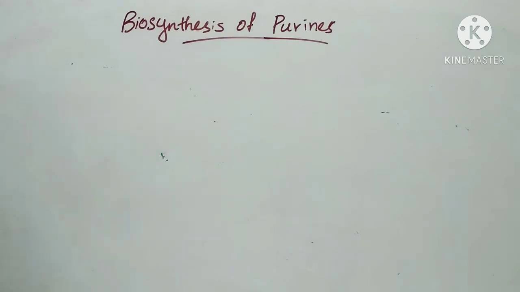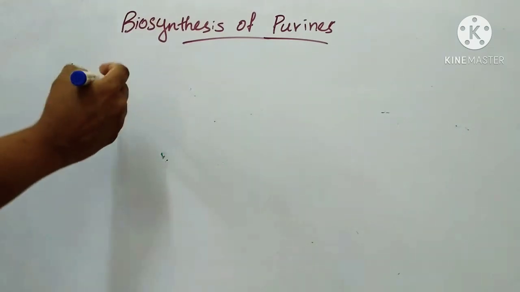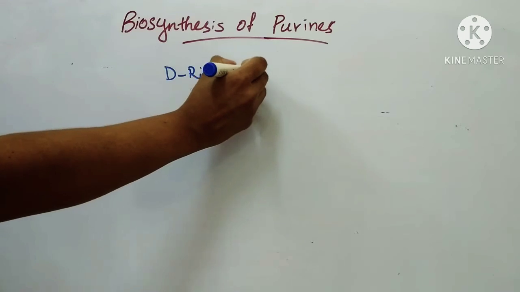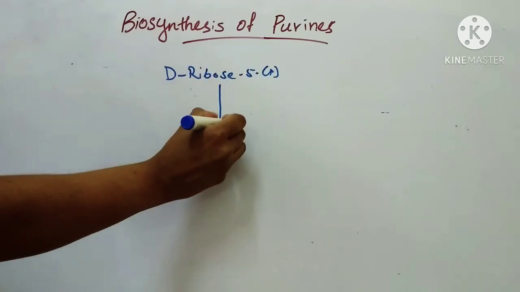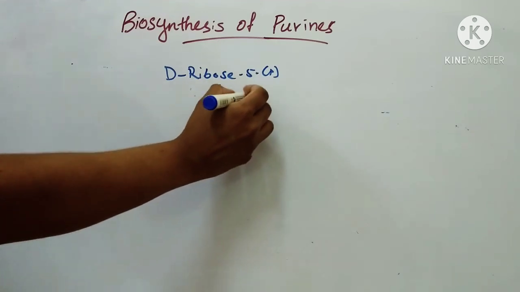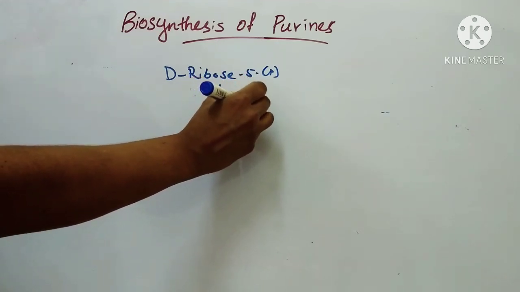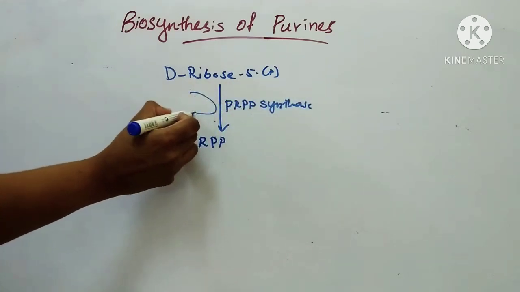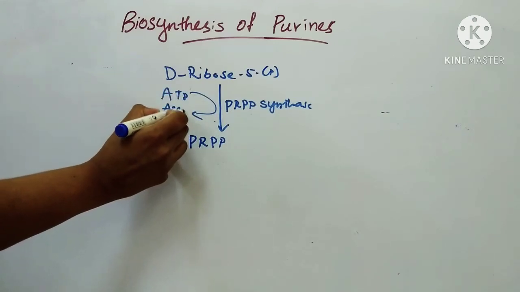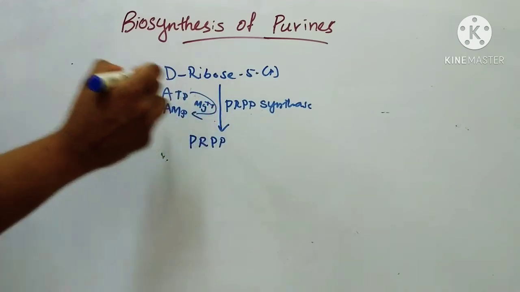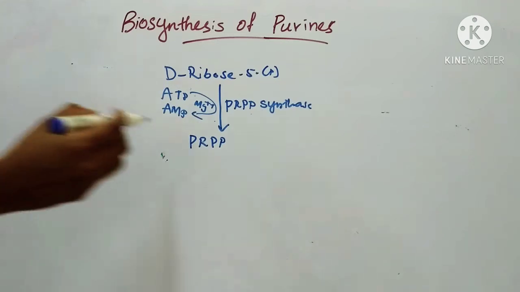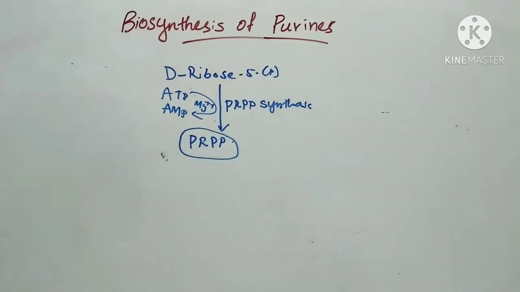Steps of biosynthesis of purines. First step is formation of PRPP, that is D-ribose 5-phosphate, with the PRPP synthase enzyme, ATP to AMP, and Mg++. So the first step of purine synthesis is formation of PRPP, that is 5-phosphoribosyl 1-pyrophosphate. Synthesis begins with D-ribose 5-phosphate.